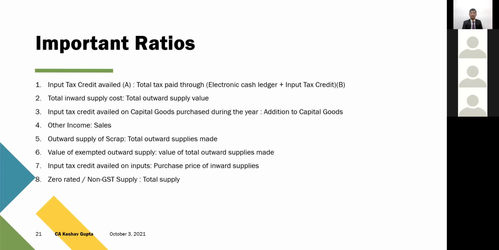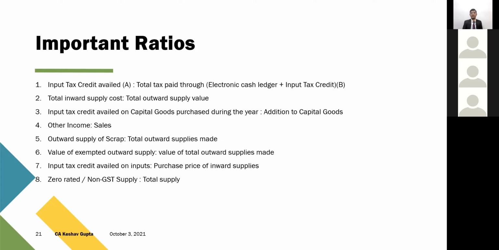So similarly, they are also evaluating that, looking to the type of industry. Is it correct that they're paying 100% liability through ITC? They're not paying anything through cash. Similarly, they evaluate ratios like what is the inward supply cost, inward supply value, capital goods, what is the addition versus their input tax credit, what is the ratio of other income to sales, what is the ratio of outward supply of scrap versus total supply made, exempt supply. Again, it is going to be the biggest thing, because these ratios, how much is the exempt supply versus total outward supply. So now before they start, they don't have these ratios.